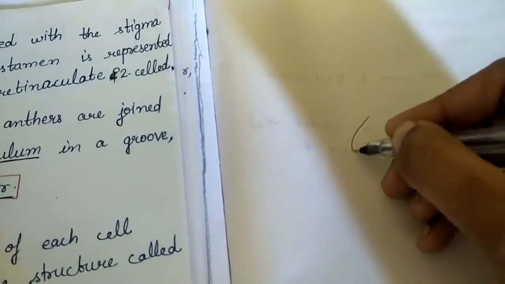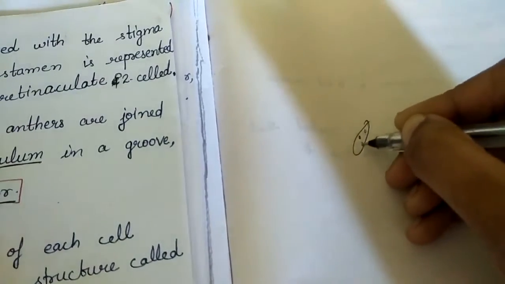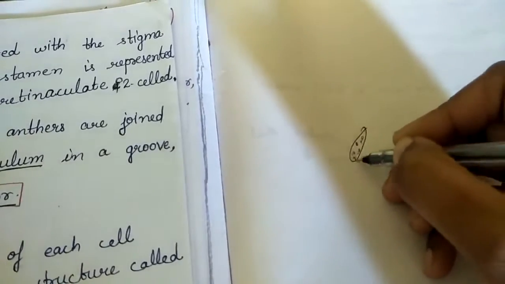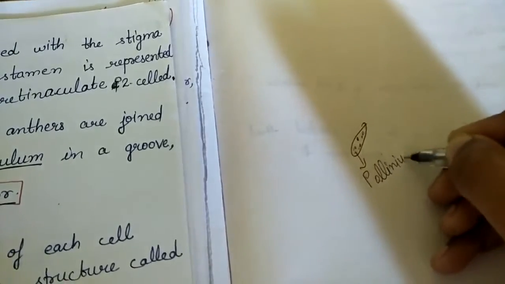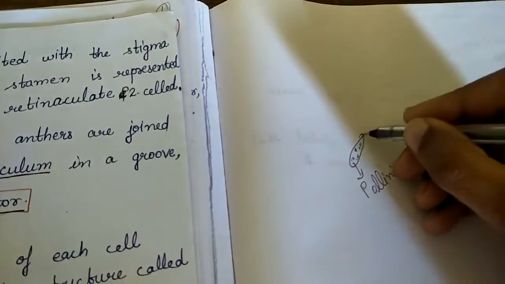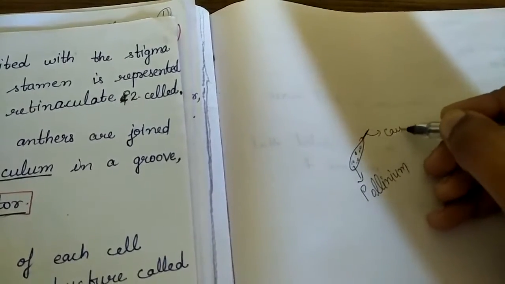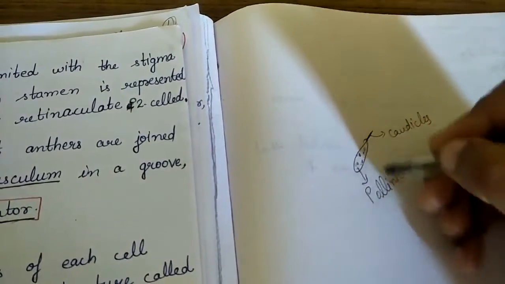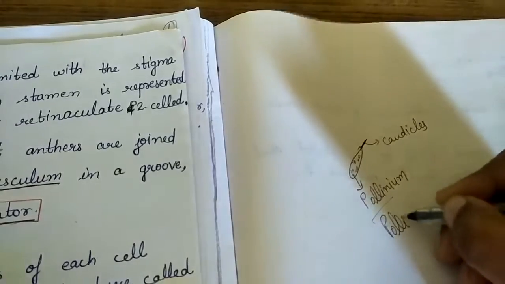So here a structure, a sac-like structure, is present bearing many pollen grains in it. Here the pollen grains are present. This structure which bears pollen is known as the pollinium, and this pollinium bears a stalk-like structure. This structure is known as the caudicle. So this single one is known as a pollinium, and its plural becomes pollinia.